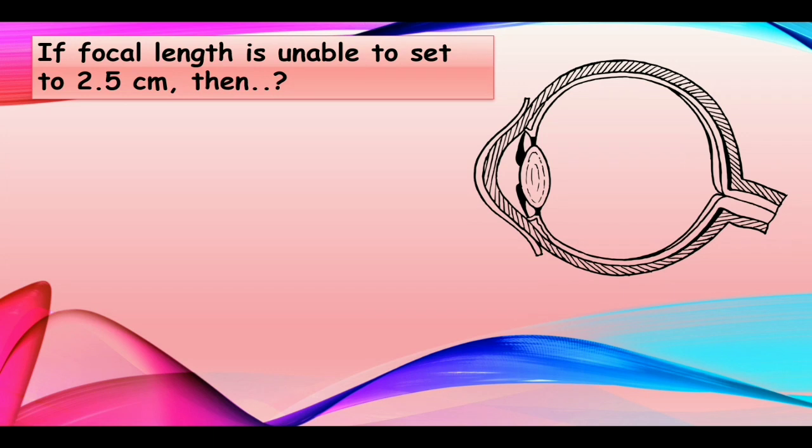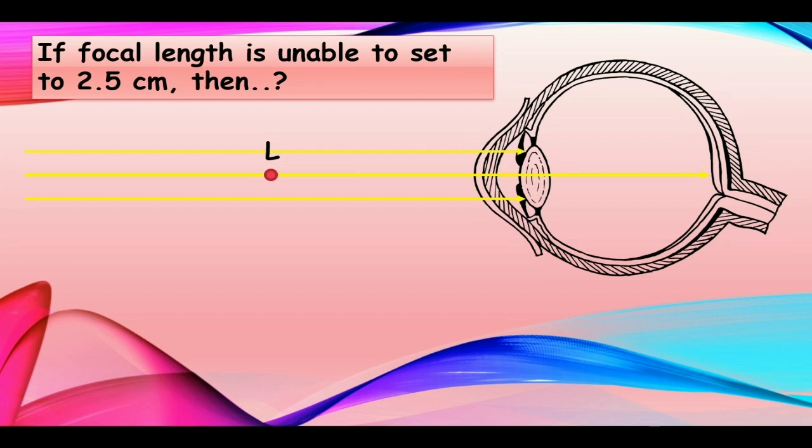If the focal length of the eye is unable to be set to 2.5 centimeters when the object is at infinite distance or somewhat long distance, then... L is the least distance of distinct vision. It is the principal axis for the eye lens. When the object is at infinite distance, parallel rays will come like this, and the maximum focal length should be 2.5 centimeters. But now it is unable to be set to 2.5.